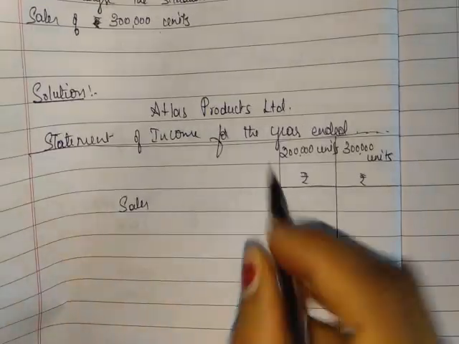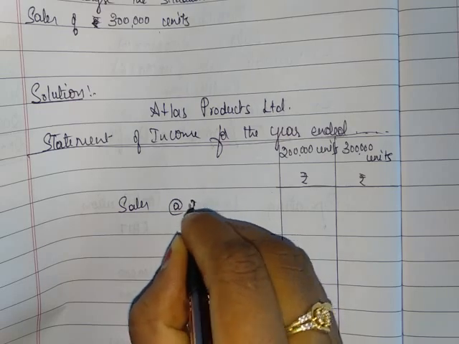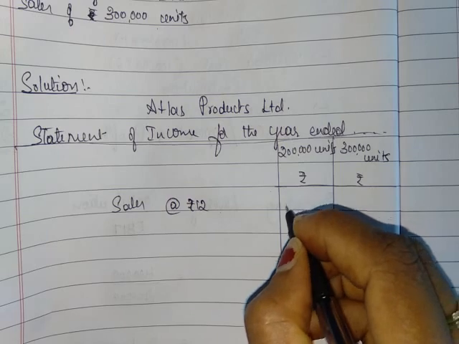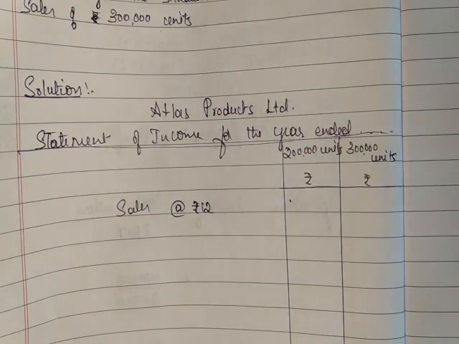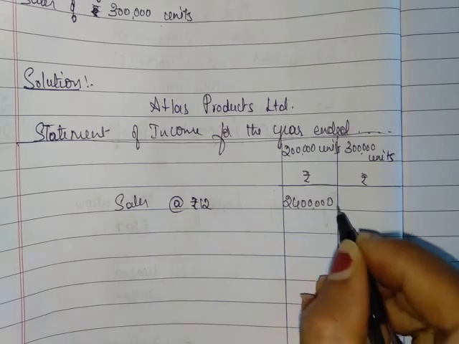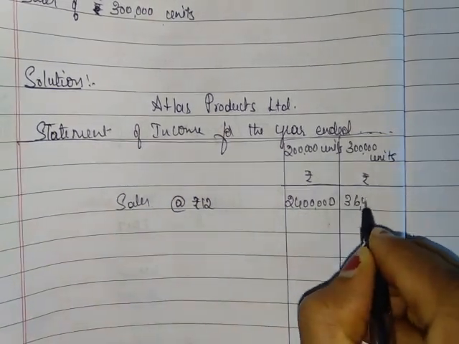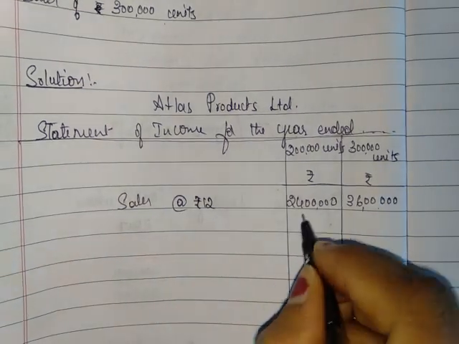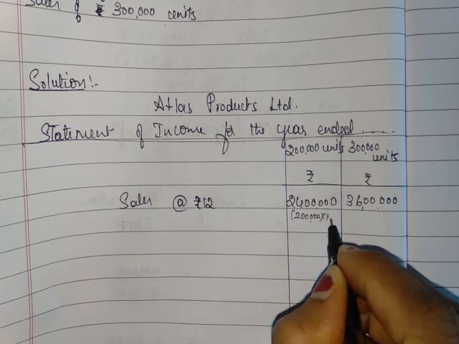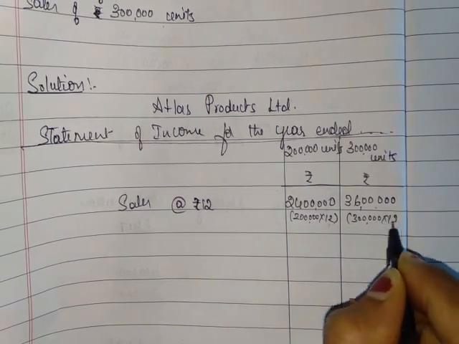So 12 into 2 lakh, it is 24 lakh. 12 into 3 lakh, it is 36 lakh. So you can write here, it is 2 lakh into 12, 3 lakh into 12. That's how we got it.